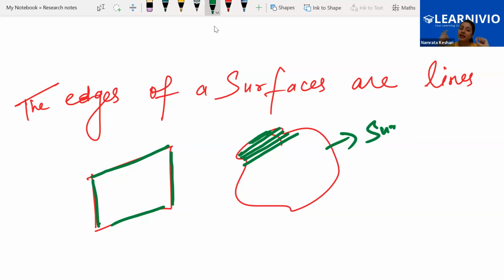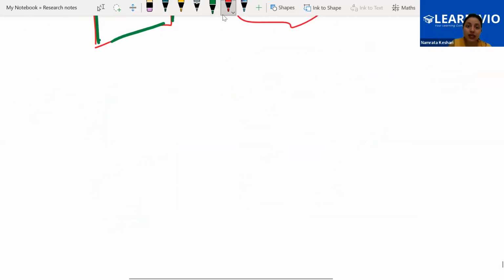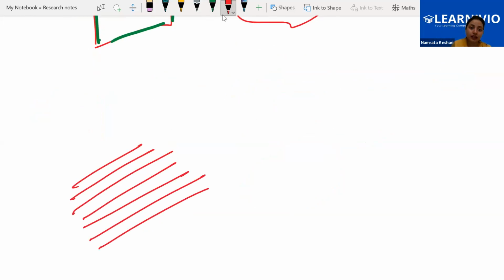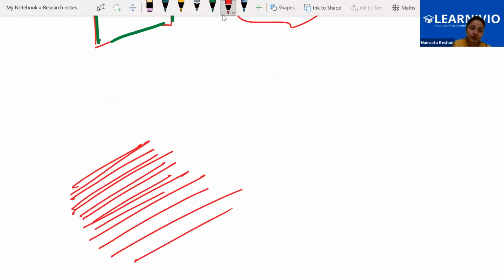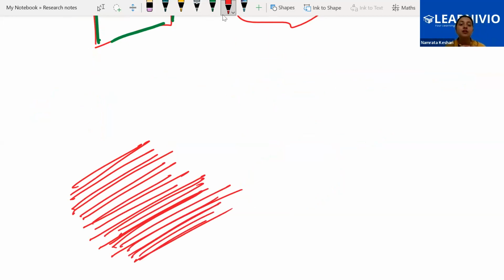Now if I draw so many lines, more lines like this, at the end, if all the lines get attached together, it will give us a surface.